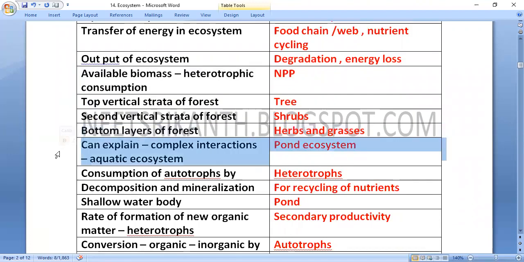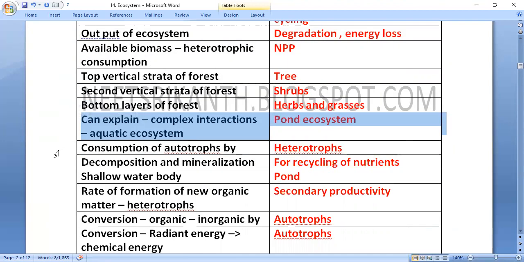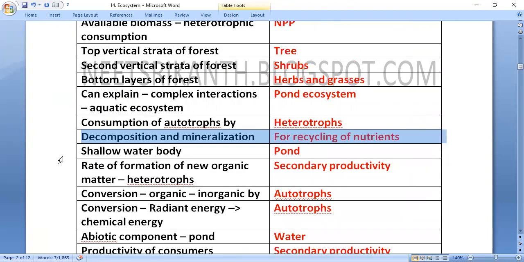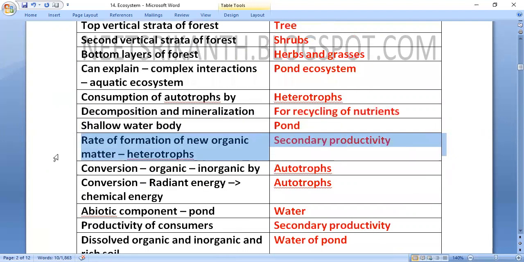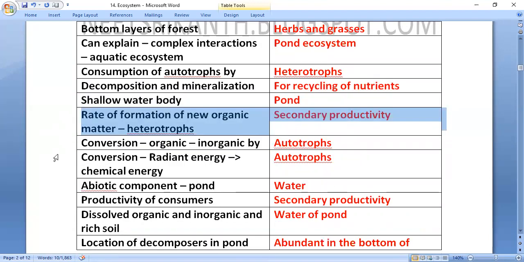We can explain the complex interactions of an aquatic ecosystem through the pond ecosystem. Consumption of autotrophs by heterotrophs, and decomposition and mineralization for recycling of nutrients. A pond is a shallow water body. The rate of formation of new organic matter by heterotrophs is called secondary productivity.